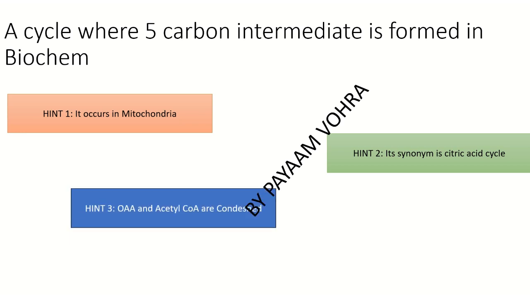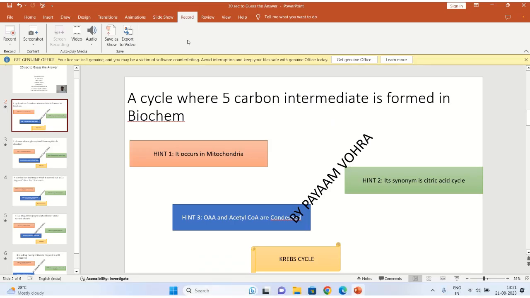Next, the cycle involves condensation of oxaloacetic acid and acetyl coenzyme A. They are condensed to form one particular product, and from that product, citrate. From that citrate, the 5 carbon intermediate is formed. I hope you would have guessed the answer by now. The answer is the Krebs cycle. Yes, it is the Krebs cycle.